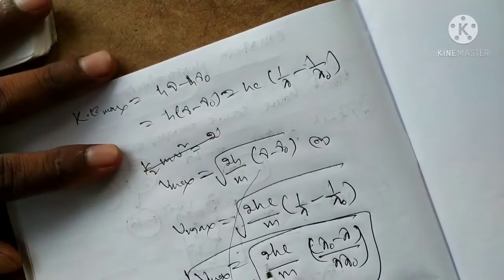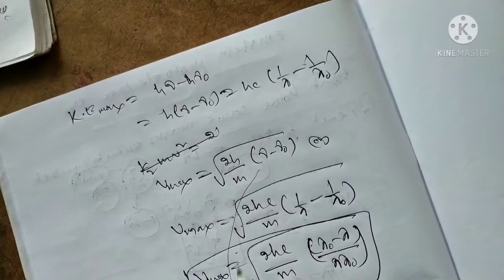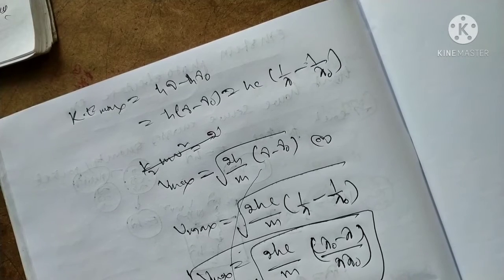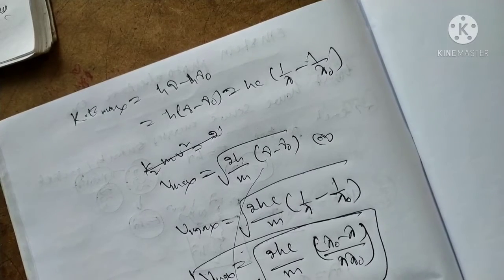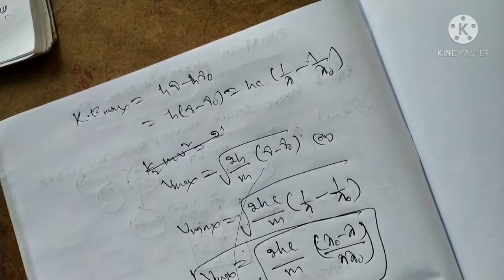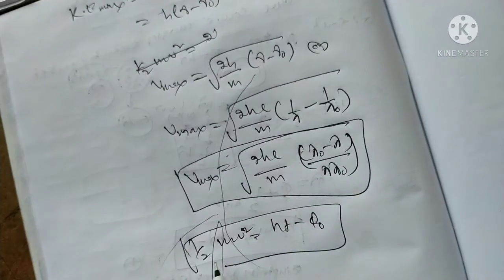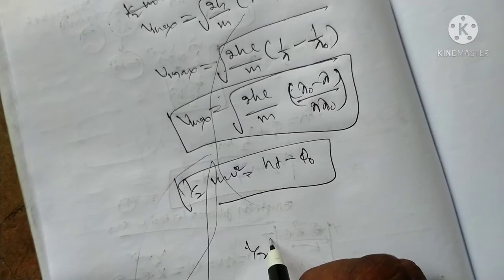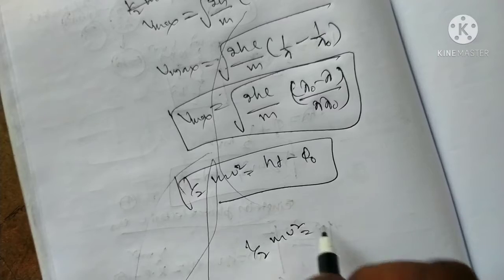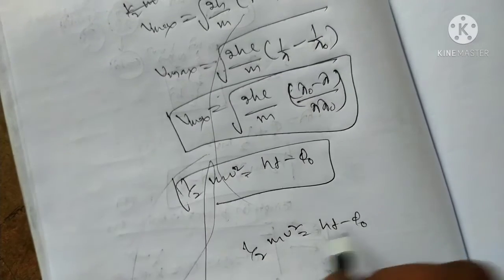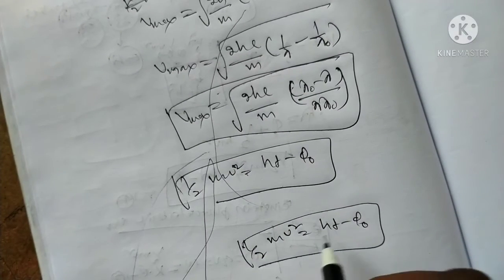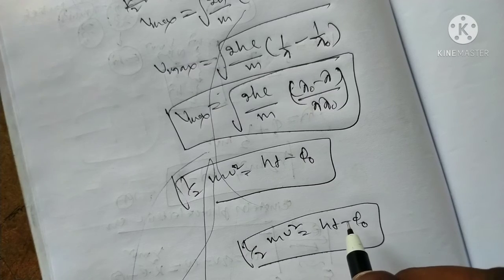Okay, according to equation number 1, what is equation number 1? That is half mv square is equal to hf minus phi naught. This is the Einstein photoelectric equation.